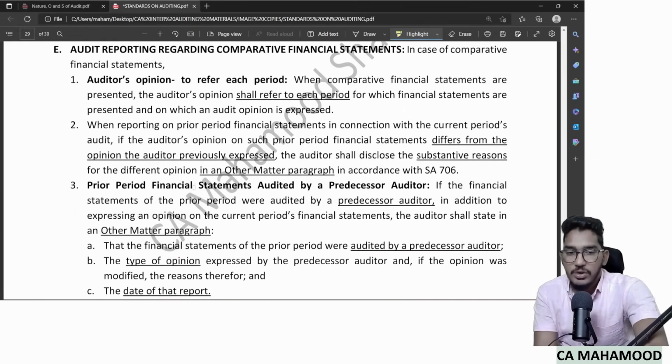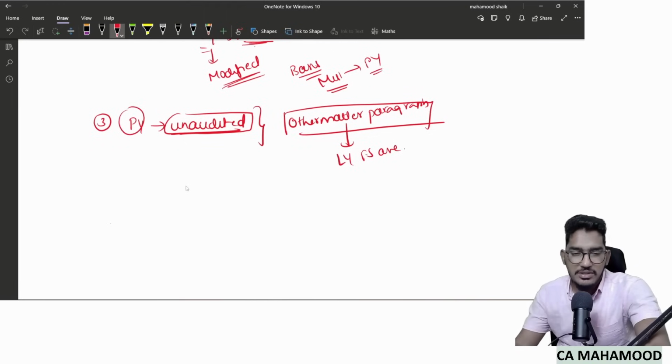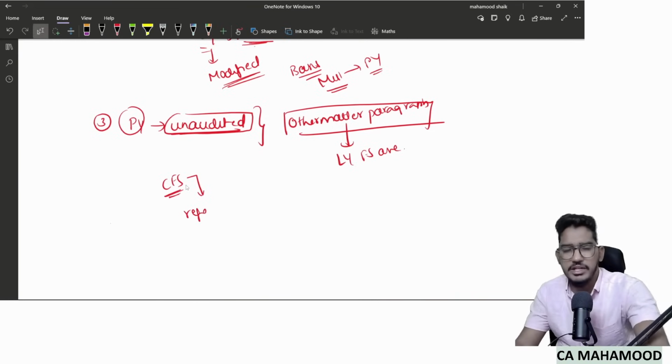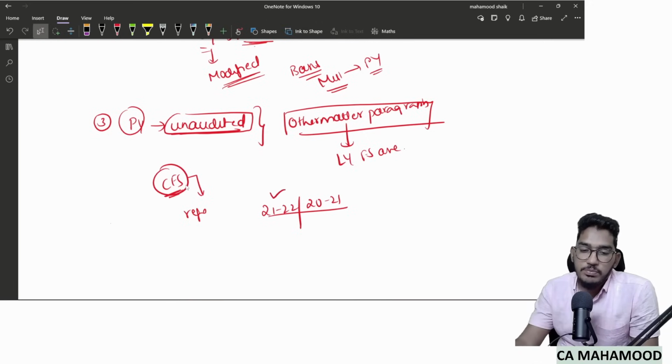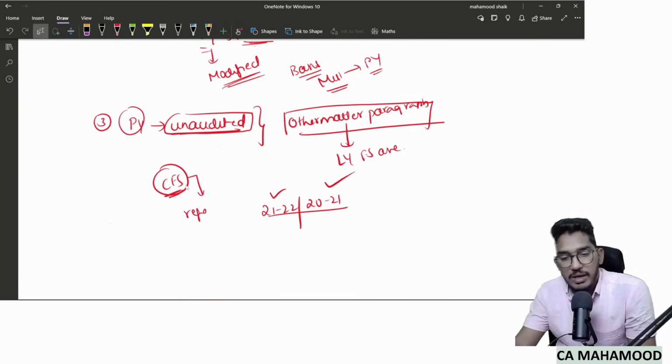Now coming to the last point, audit reporting regarding comparative financial statements. This is relatively very easy. The simple thing here is, since it is a case of comparative financial statements, our opinion will refer to every year. So if I am doing the audit of 21-22, last year's information 2021 is also presented, and it is a case of comparative financial statements. My opinion will be on 21-22 and my opinion I will give on 2021 also. So there is nothing specific to discuss here. In case of comparative financial statements, the auditor's opinion will refer to all the periods.